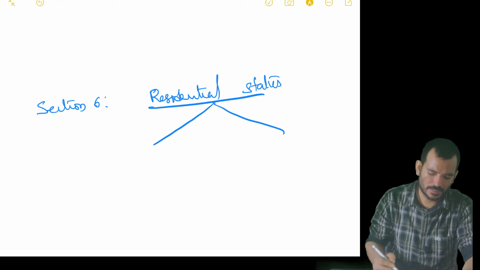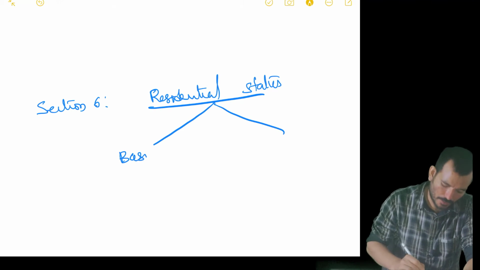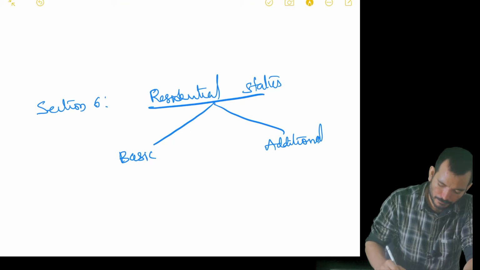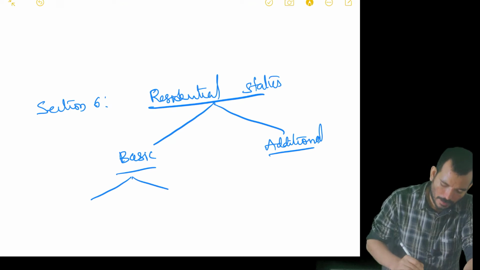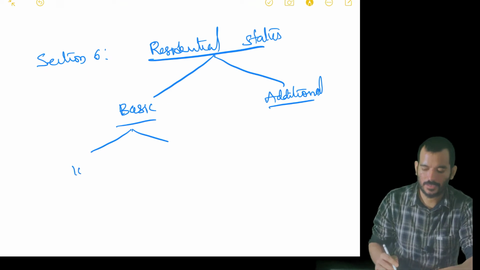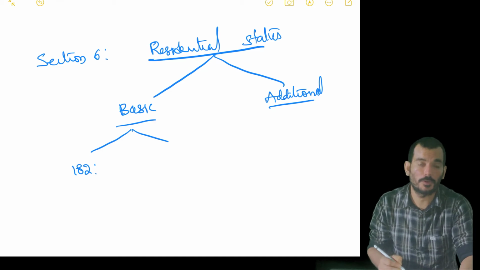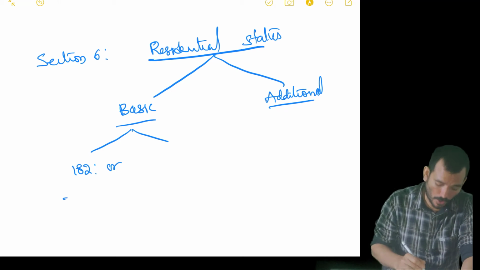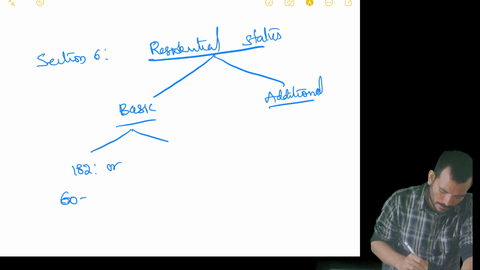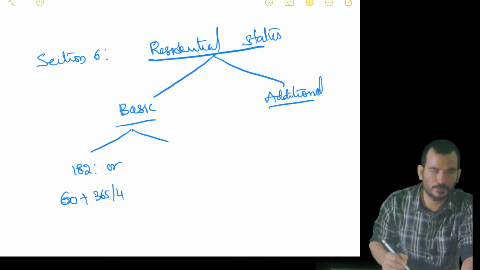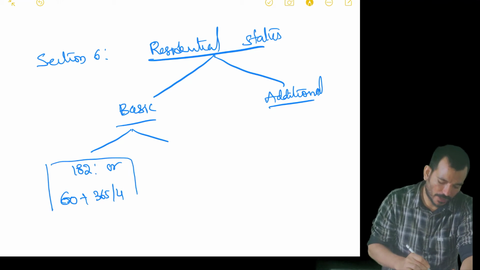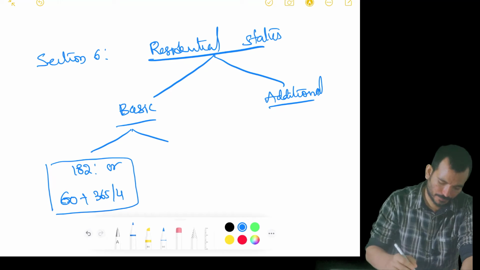Right, so in residential status we have two conditions. One is basic conditions, another is additional conditions. Under basic conditions, they'll say if a person is resident in India during a previous year for a period amounting in all to 182 days, or 60 days in the previous year plus 365 days out of 4 preceding previous years, if he is able to satisfy any one condition, he will become a resident.